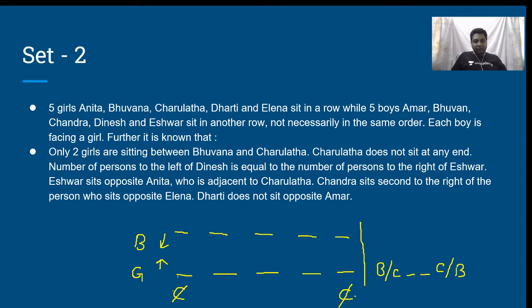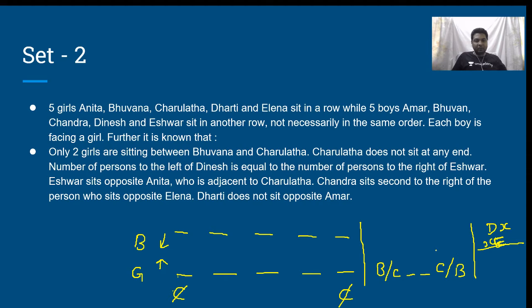Next, number of persons to the left of Dinesh is equal to the number of persons to the right of Ishwar. To the left of Dinesh, if there are X number of people, to the right of Ishwar, there are X number of people. Okay.